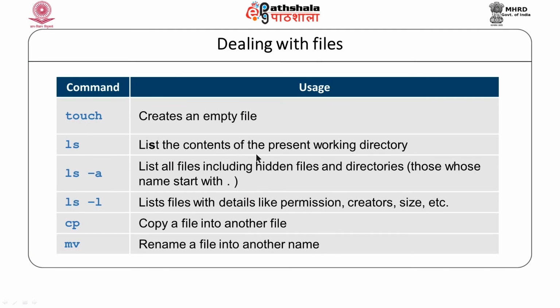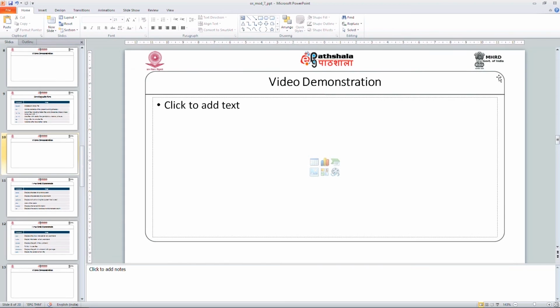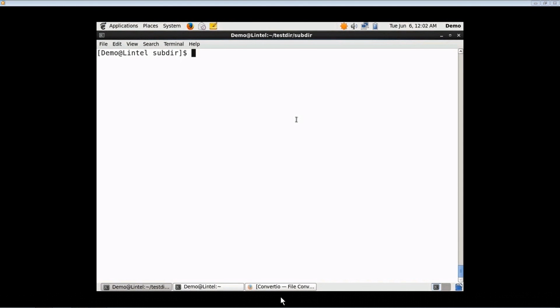So, these are a few basic commands that can be performed over files. cp and mv can also be performed over directories. More or less the arguments remain the same. Let us see a video that deals with the file commands and a few basic file operations.